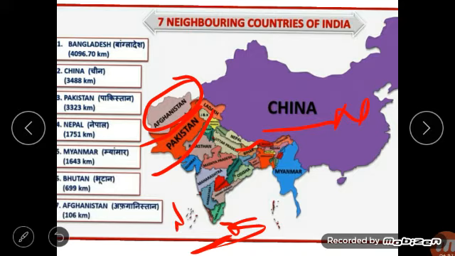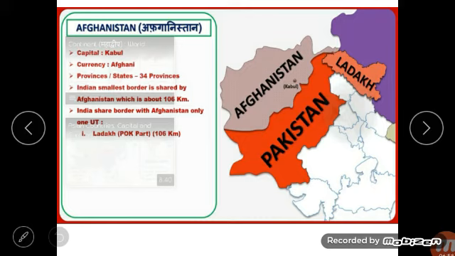Locate the 9 neighboring countries of India in the ocean. So we have 9 neighboring countries. Now we are going to study one by one about these countries. First of all, we will study about Afghanistan.